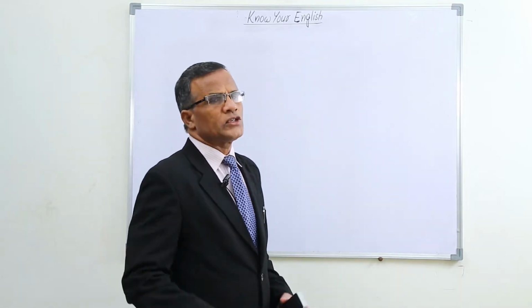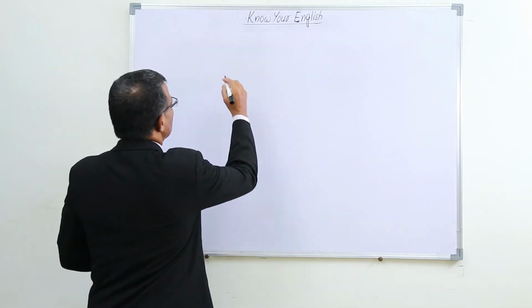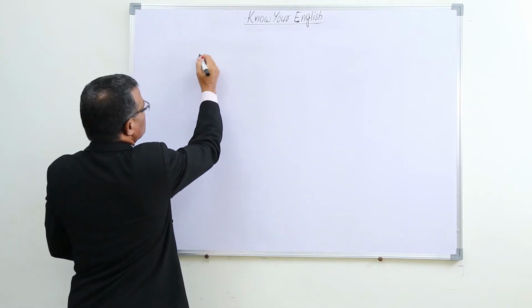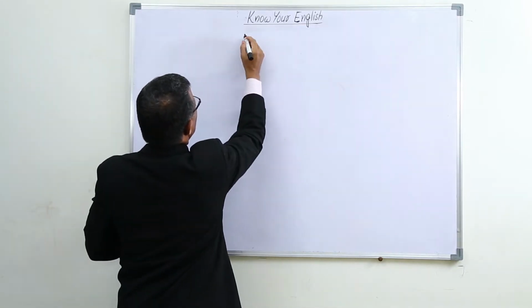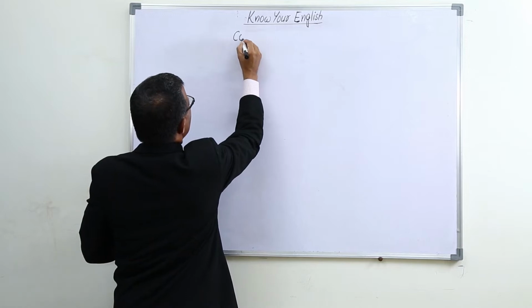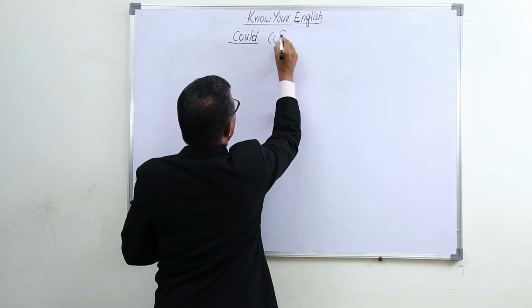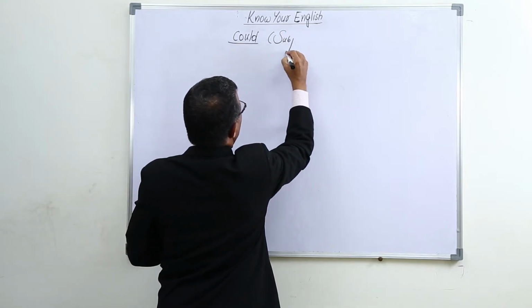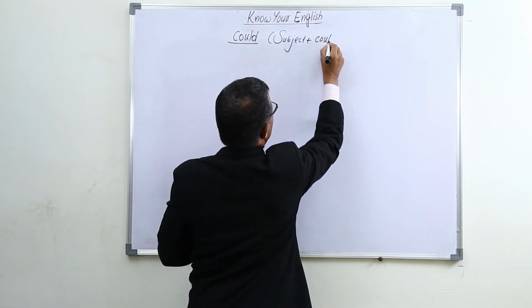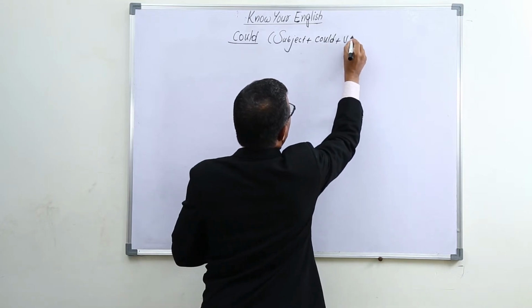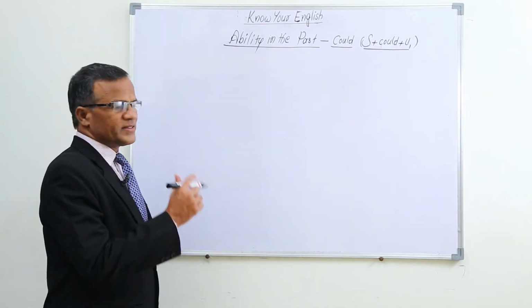There are two more situations where we use could. Now let's see. Could: subject plus could plus V1. There are two more situations where we use could for past ability.